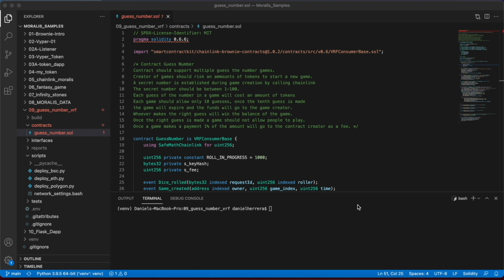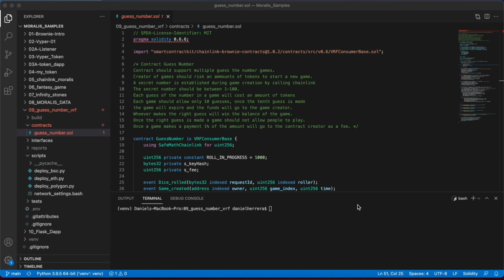If the player gets the number correctly, then the funds in the game are going to go to the player. But if we have 10 attempts and no one has guessed the number correctly, then the game will expire and the funds are going to go back to whoever committed the initial amount of tokens for creating the game.